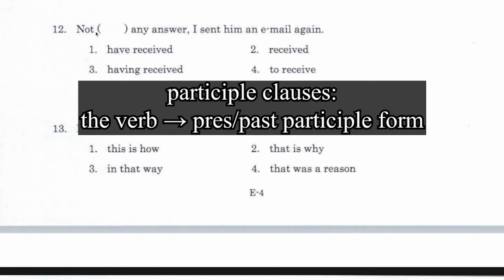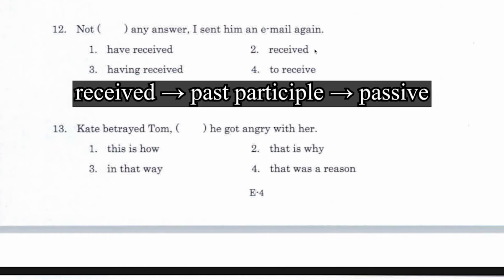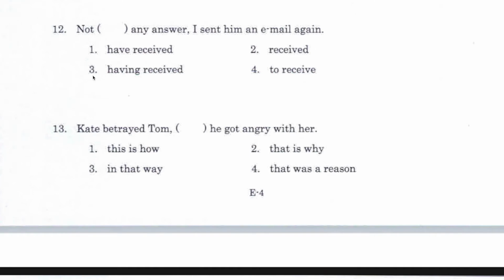And as the name participle clause suggests, the verb has to be in the participle form, either the present participle form or the past participle form. So number 1 and number 4 can be eliminated. Number 2 is incorrect because received would be interpreted to be in the past participle form, which then indicates the passive voice. So the only option that makes sense is number 3, having received.